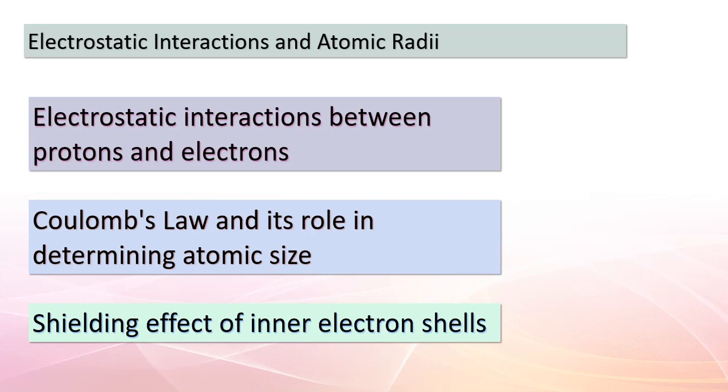The number of protons affects the positive charge of the nucleus, while the number of electrons dictates the overall negative charge. But remember, the inner electron shells provide a shielding effect. As we explore this intricate interplay, you'll gain a deeper appreciation for how atomic radii evolve in different situations. Let's take a closer look.